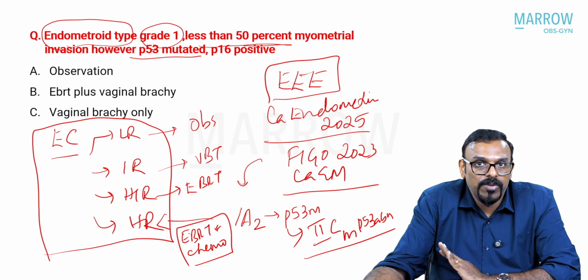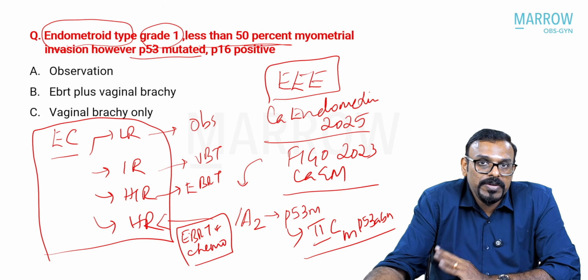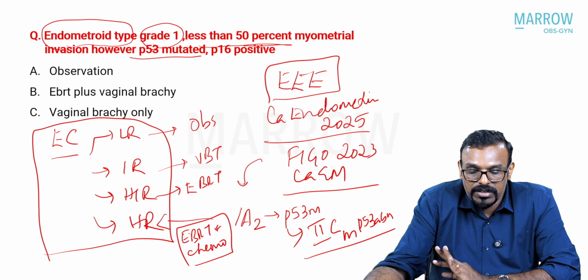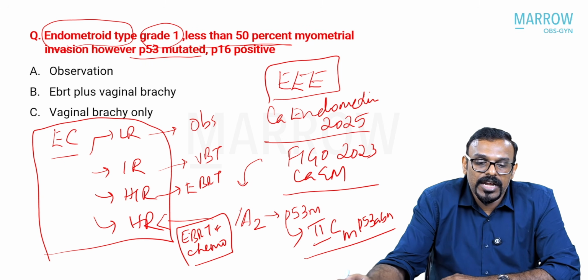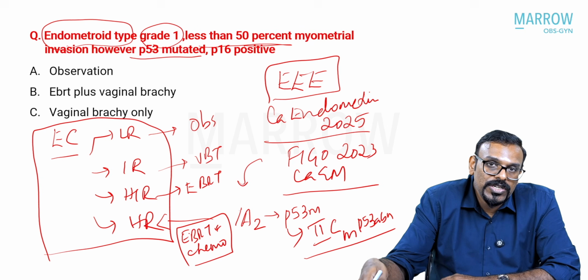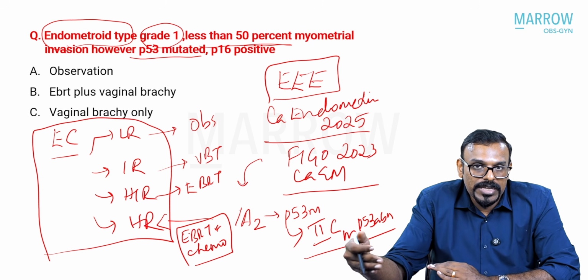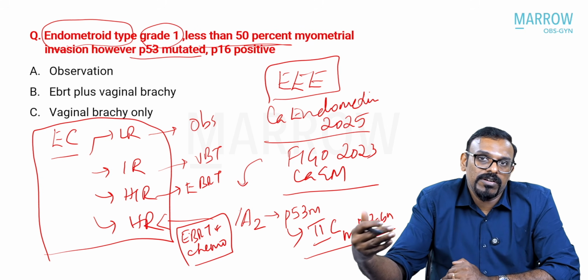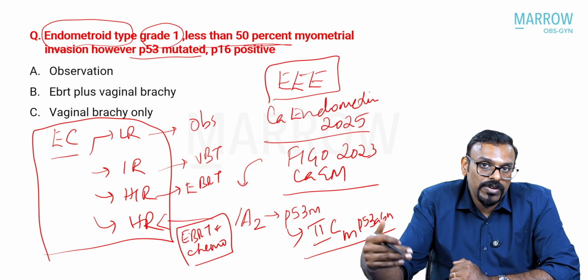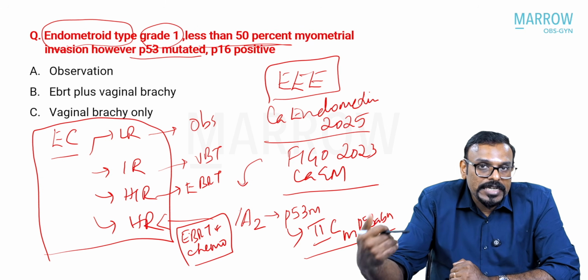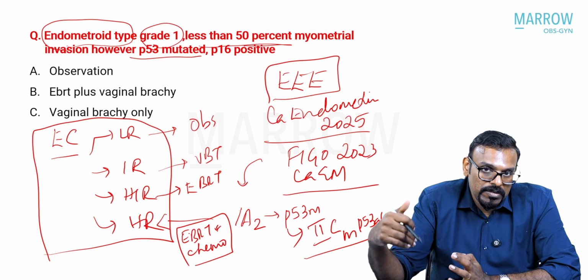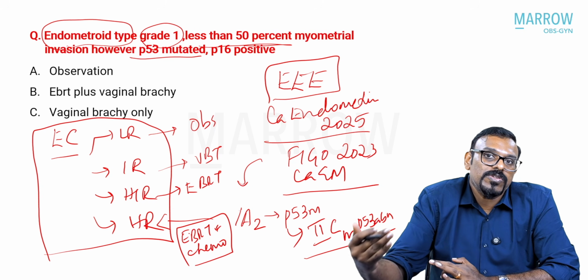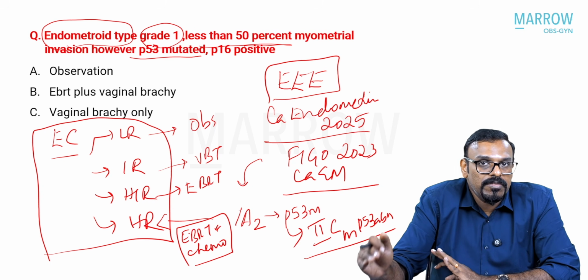If you don't have any option with chemotherapy, at least EBRT with vaginal brachytherapy is what is needed in your setting. Again, there are options based upon the age of the patient to de-escalate the treatment, but that is a more individualized discussion after multidisciplinary team planning, and that is more at the MCh level than at the PG level.